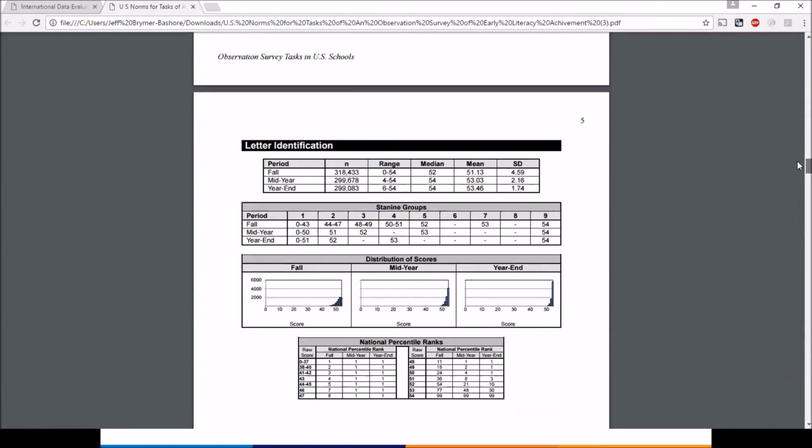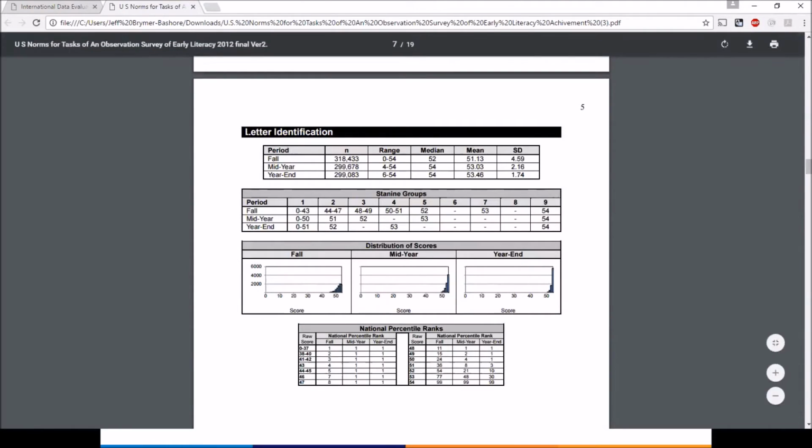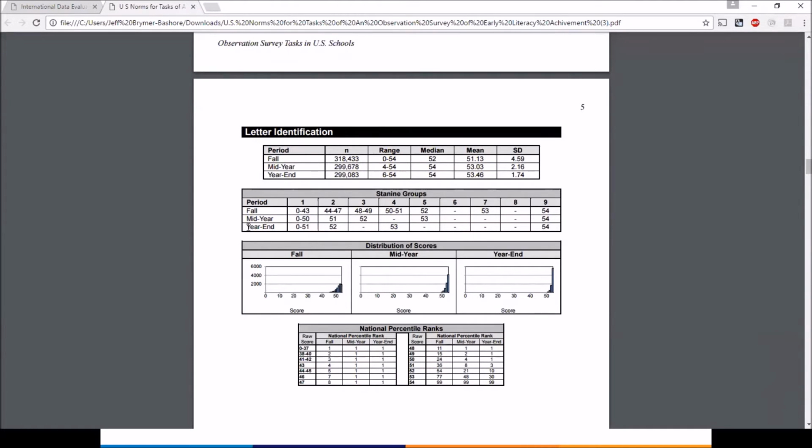I'm scrolling down here to page 5. It's where the first task starts. It's letter identification. And you will see the STAY 9 groups right here. And just so you know, for all of our tasks, the STAY 9s are broken down into fall STAY 9s, mid-year STAY 9s, and year-end STAY 9s. So when you look up a child's score and want to see what the STAY 9 is, make sure you use the right STAY 9s from the correct time of year.